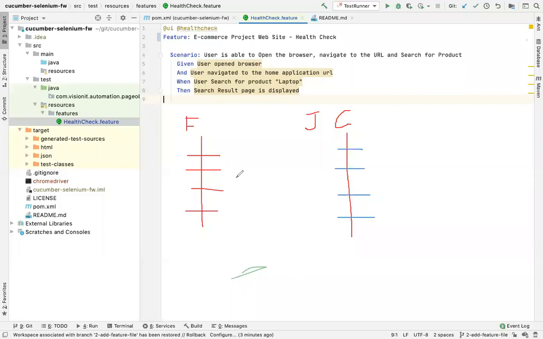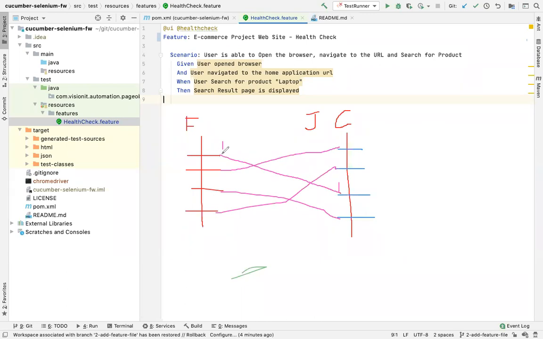So what Cucumber does is, Cucumber connects them. Okay, Cucumber actually does a connection like this. कि when Cucumber ये पढ़ेगा तो वो इससे ये वाला मेथड ट्रिगर करेगा, जब वो ये पढ़ेगा तो ये वाला मेथड ट्रिगर करेगा. Okay. Secondly, there has to be only one method association. ऐसा many to many association नहीं है, one to many भी नहीं है. It is one to one. एक English statement corresponds to only one method.